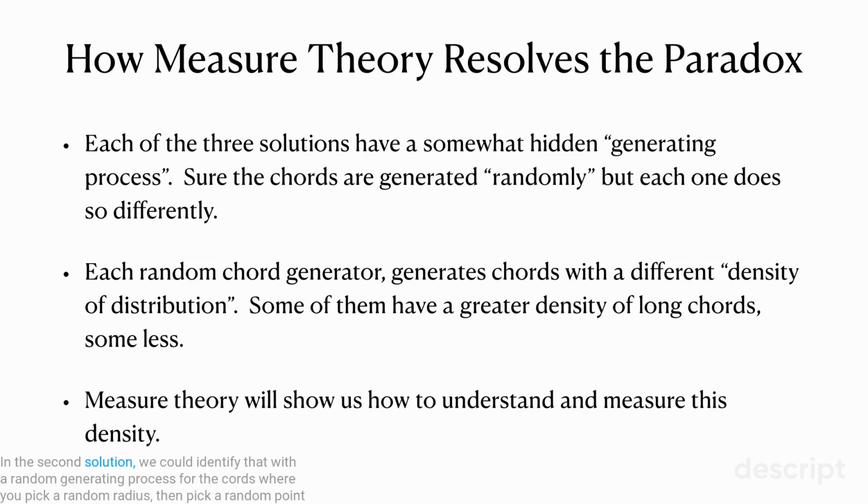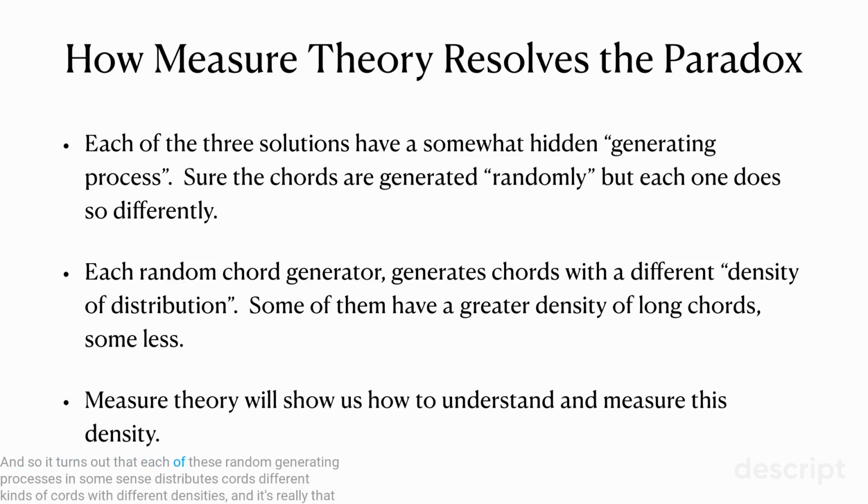In the second solution, we could identify that with a random generating process for the chords, where you pick a random radius, then pick a random point on the radius, and then draw the chord that runs through that point perpendicular to the radius. And in the third solution, you could view that as identified with a process of generating the chords by just picking any point and then finding the chord that has that point as its midpoint.